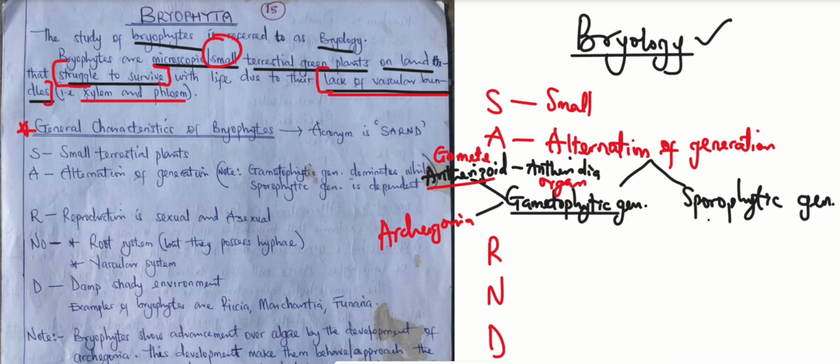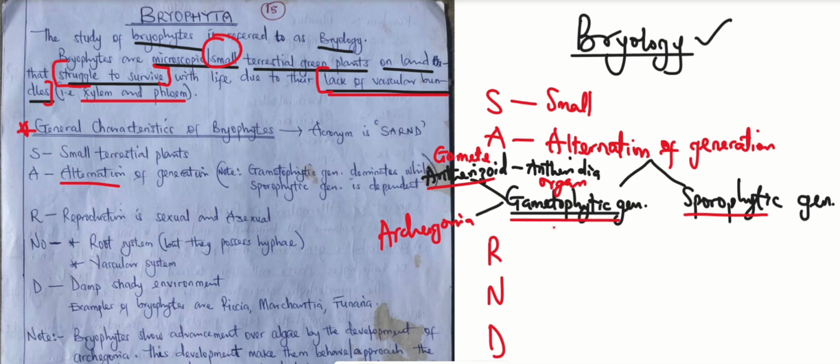All right. So we also have something we call sporophytic generation. When we talk about sporophytic generation, we're talking about the ability of the plant to make spores. So for bryophytes, what is dominant, which means the first life cycle they tend to undergo, is the gametophytic generation.